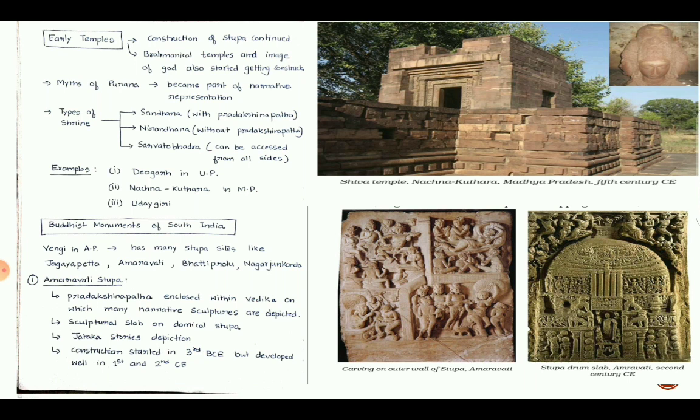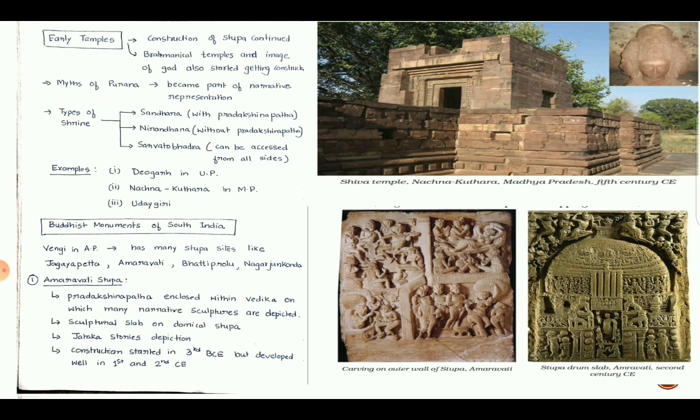Examples of these early temples were Devghar temple in UP, Nachna Kuthara temple in MP, and Udaygiri temple. You can see the simple image of Shiva temple from Nachna Kuthara, Madhya Pradesh. This is built in 5th century CE. Now let us move on to see the Buddhist monuments of South India. In Vengi in Andhra Pradesh, many stupa sites were found like Jagaypeta, Amravati, Bhattiporlu, Nagarjun Konda, etc.